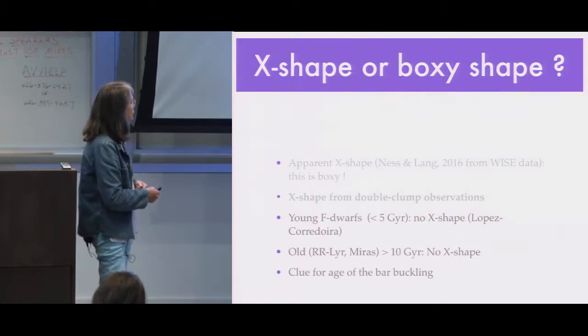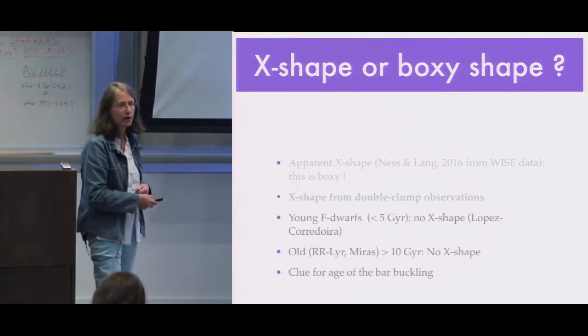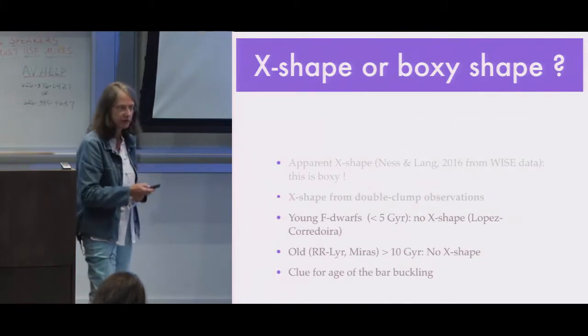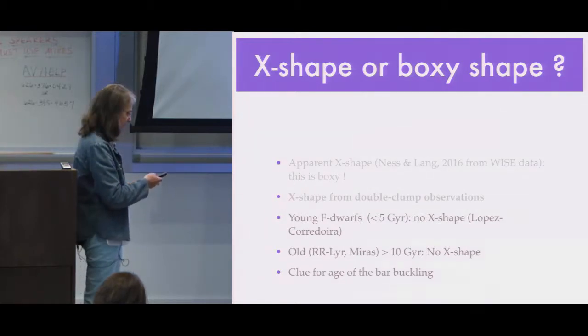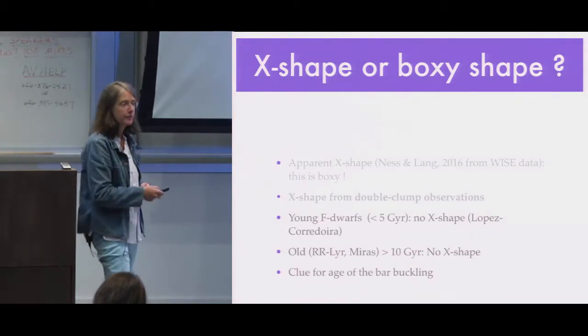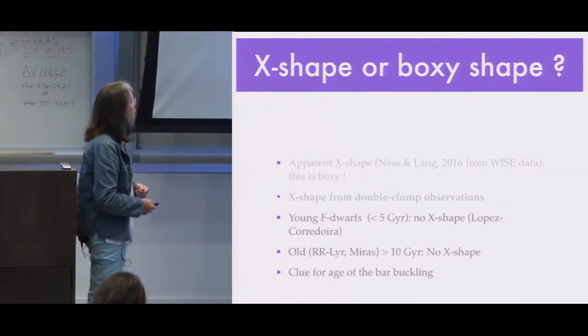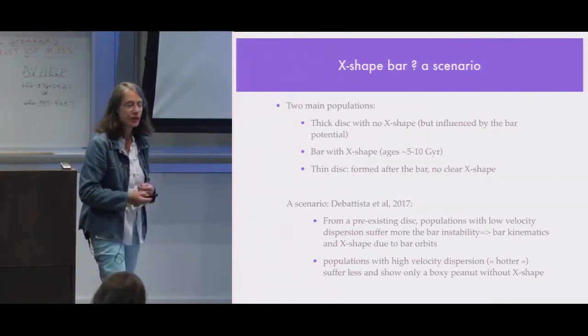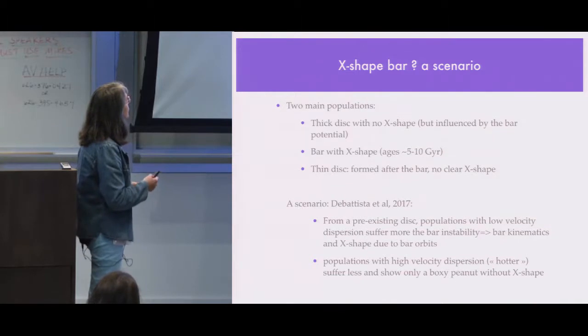And if you look at the very old stars, for example RR Lyrae, they are generally older than 10 Gyr, you don't see the X shape either. So it gives you information on the age of the bar buckling, because there have been several scenarios to explain the X-shaped structure.